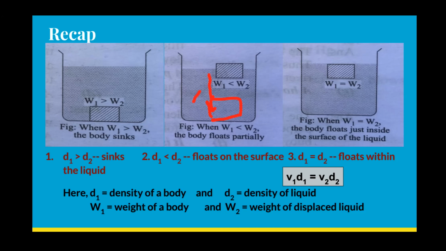So for the partially floating body, the fact that the weight of liquid displaced is equal to the weight of the body is determined by the immersed portion of the body. Whenever it is fully immersed inside the liquid, it always experiences more upthrust than its weight. So it rises up, and finally it comes to some level where the weight of liquid displaced becomes equal to the weight of the body.